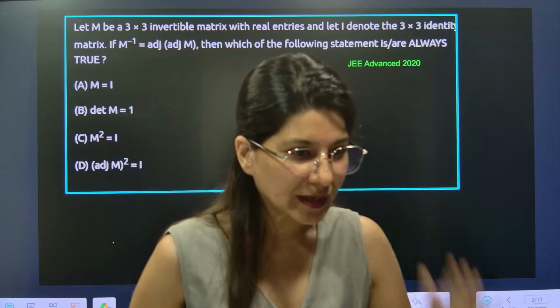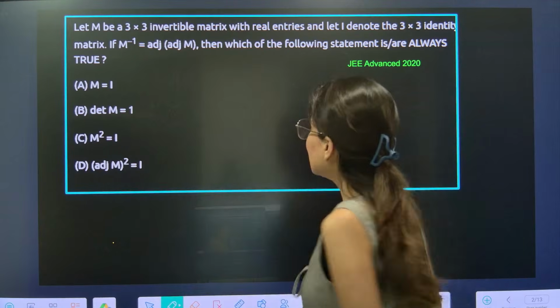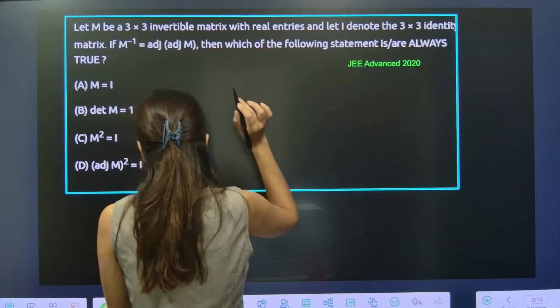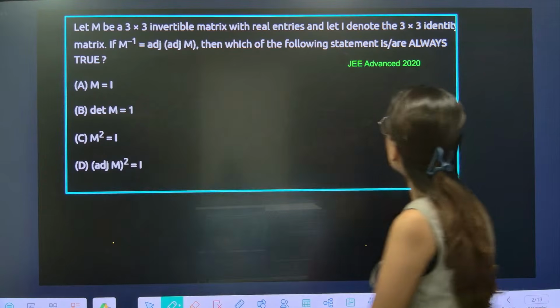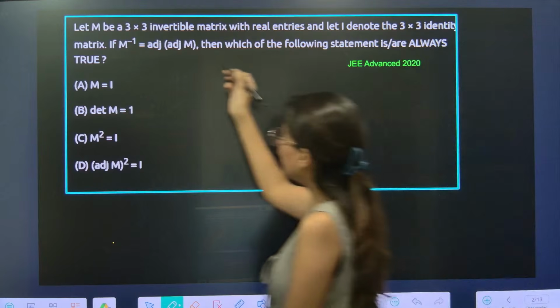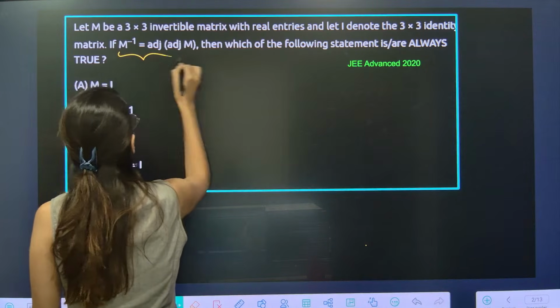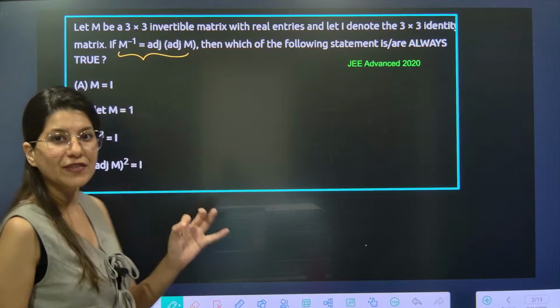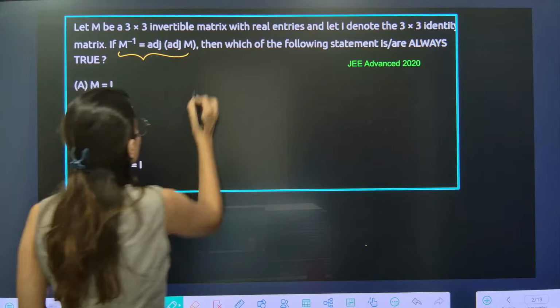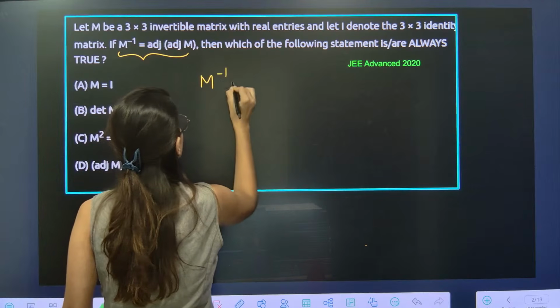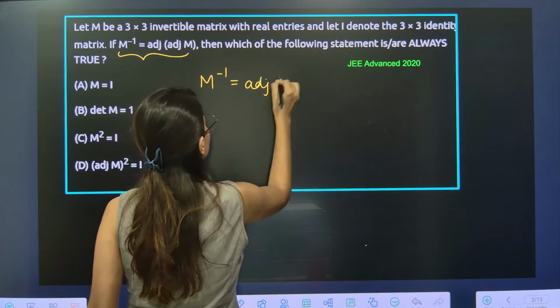Now, let M be a 3 cross 3 invertible matrix with real entries, and let I denote the 3 cross 3 identity matrix. This equation is given: M inverse is equal to adjoint of M. Which one of the following is true? So one by one, first of all, we'll write this: M inverse is equal to adjoint of M.